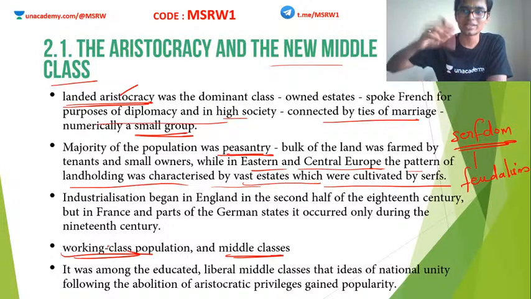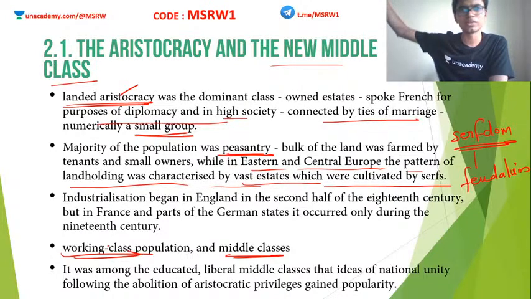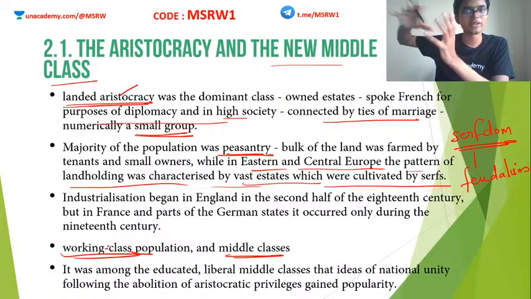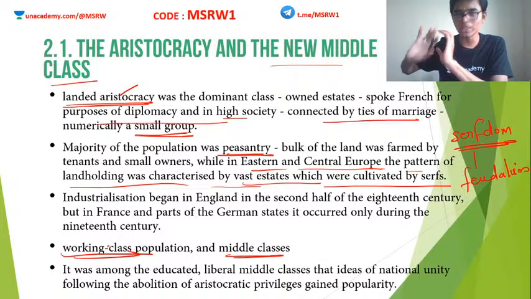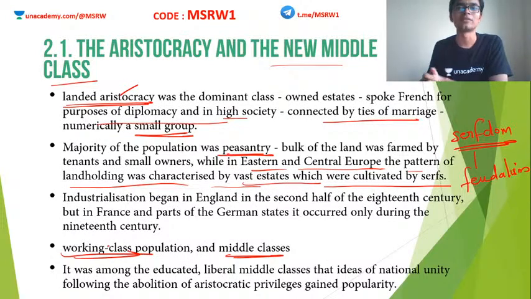So they started earning more and more money, and although they did not make it to the landlord level or the aristocratic level, still they came somewhere in between. And this newly emerged class of people after the industrialization is known as the middle class or the working class population.